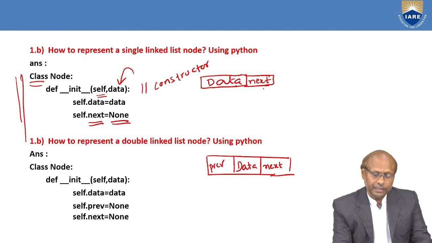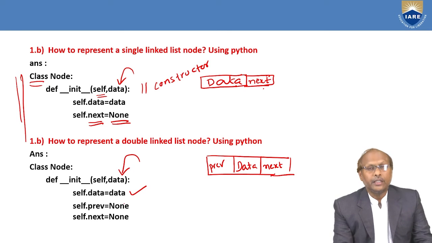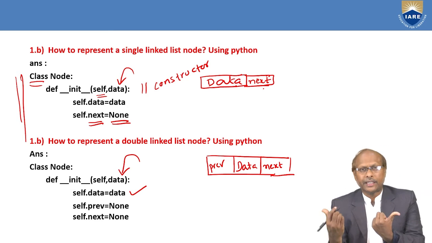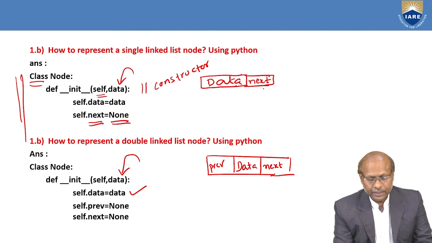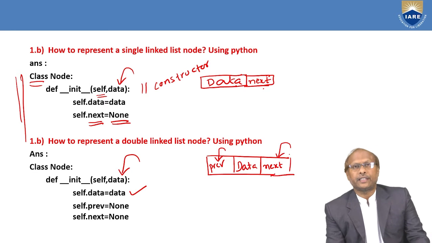Similarly here, when you are creating a node, you have to store the data because you are passing data as a parameter. Similarly, you have to maintain two links because you have to maintain the previous node's address as well as the next node's address. That's why you have to maintain two pointers. This pointer will be holding the previous node's address and this pointer will be holding the next node's address.